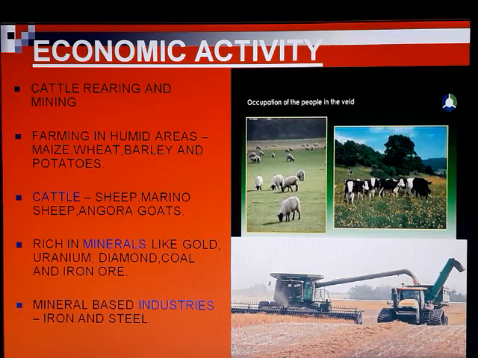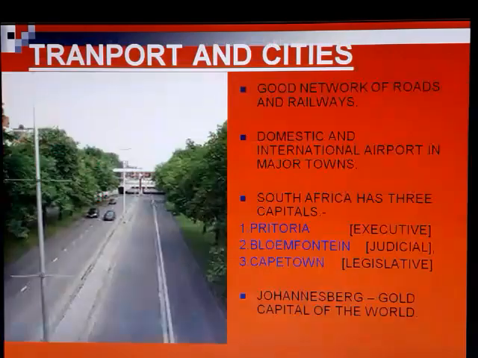In cattle rearing, some examples of animals are sheep, merino sheep, angora, and goats. This area is rich in minerals like gold, uranium, diamond, coal, and iron ore. Mineral-based industries we can find here, like iron and steel industries, are in abundance in this region.